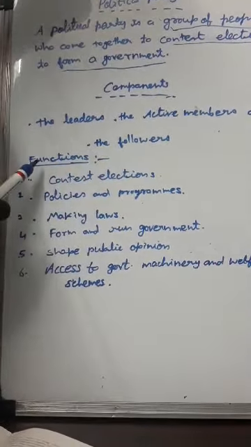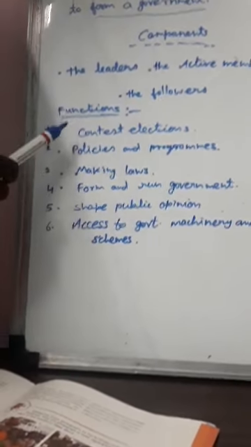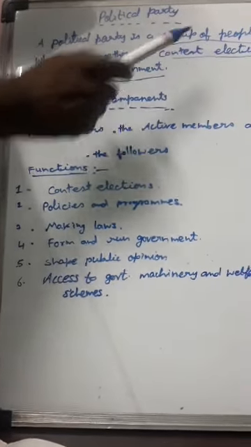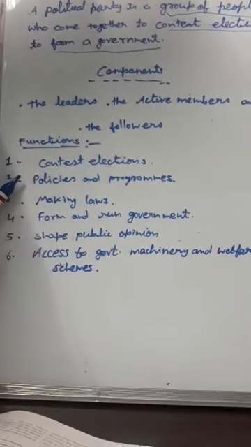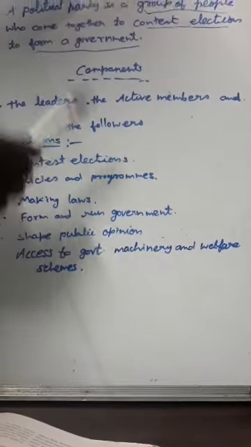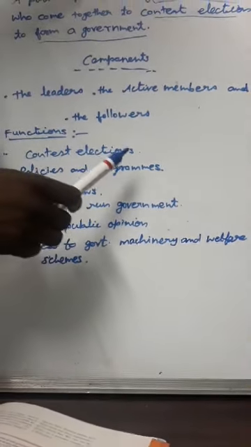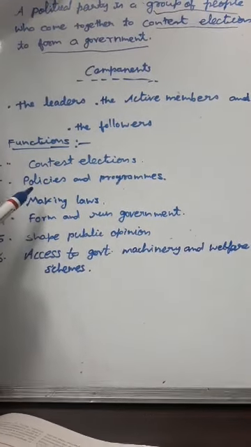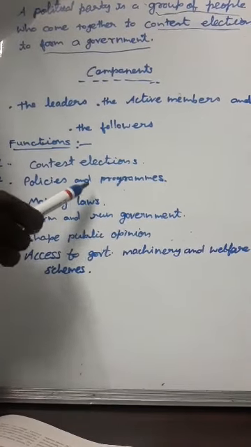Now come back to the functions of political parties. What a political party does is, first of all, contest elections. That is one of the important tasks of political parties, to contest elections to form a government. Then you have policies and programs. After contesting elections, if the political party wins, they form a government and run their policies and programs for the country. They make laws in the parliament. Political parties, basically the ruling party, make laws in the government for the people's welfare.